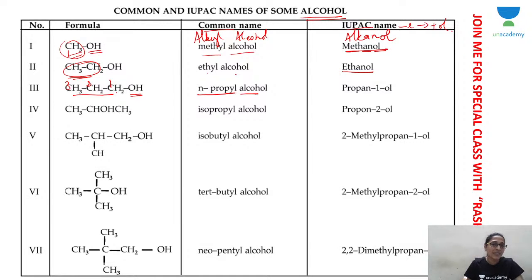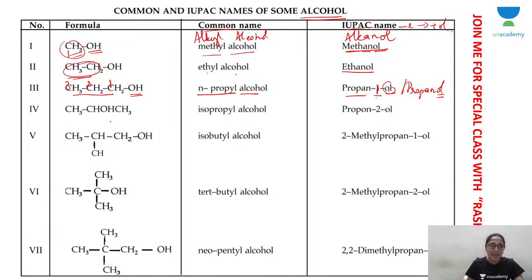So this is propan-1-ol. Before you write OL, specify where the OH is present, here on the first carbon atom. Propan-1-ol, or you can just write propanol. Understood? When you don't mention the number 1, the OL, that is the OH group, is attached to the first carbon atom.